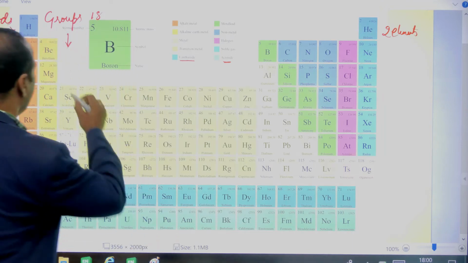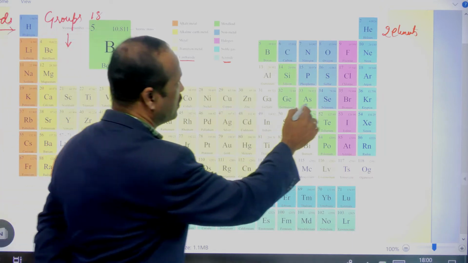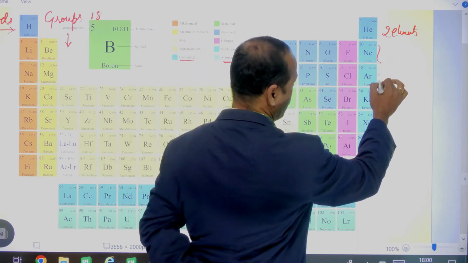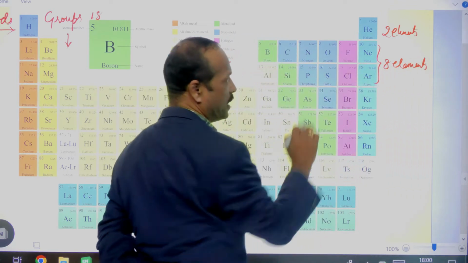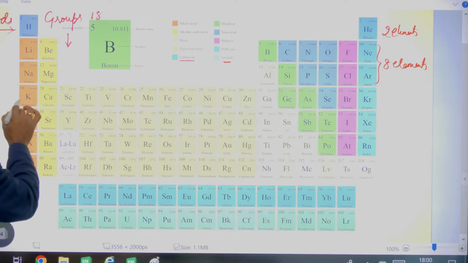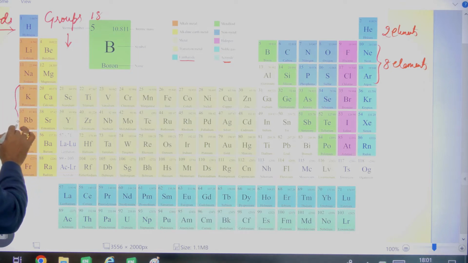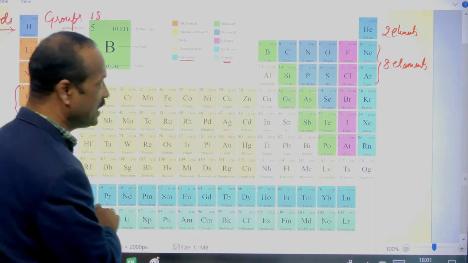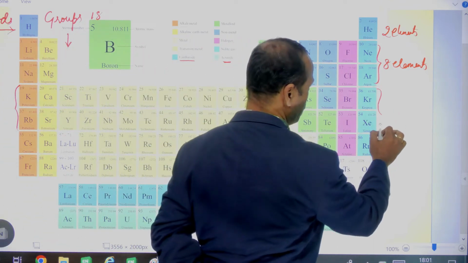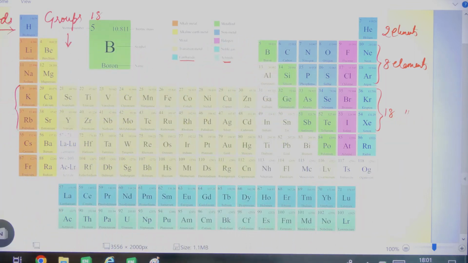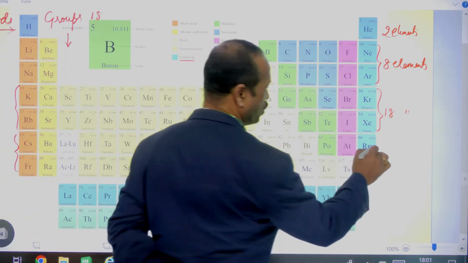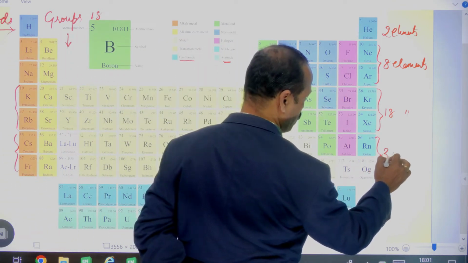Now, if you see the second and third periods, they consist of 8 elements each. How many elements? 8 elements each. Now, come to these 2, they contain 18 elements each. How many elements? 18 elements each, right? Now, here, at present, of course, this is completely filled, but if you see your textbook, there are 32 elements here. How many elements are there? 32.